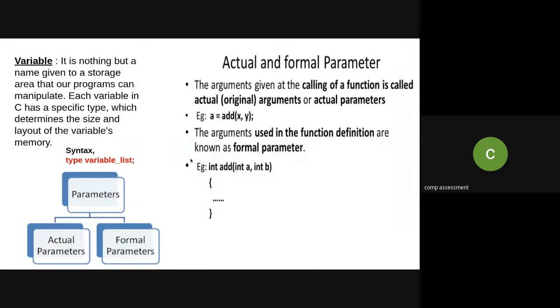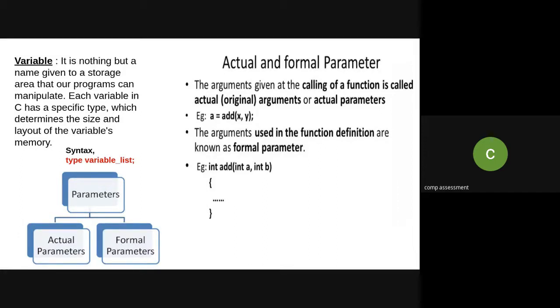Now, whenever we are talking about procedures, obviously the variables associated with the procedures are referred to as actual and formal parameters. We have already discussed that parameters are nothing but the variables which you pass as arguments with the procedure.